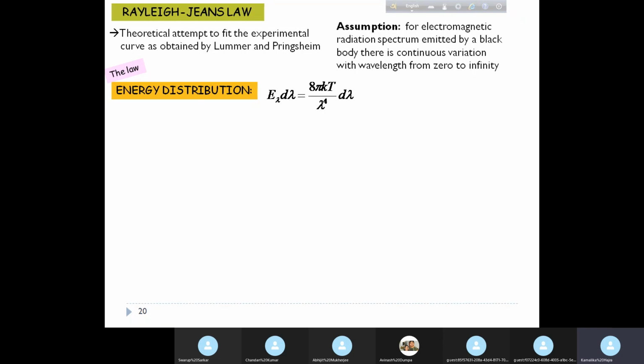This is a major difference between the two theoretical laws trying to explain the black body spectral distribution. So here k is the Boltzmann constant, and we will go through a derivation of this law.